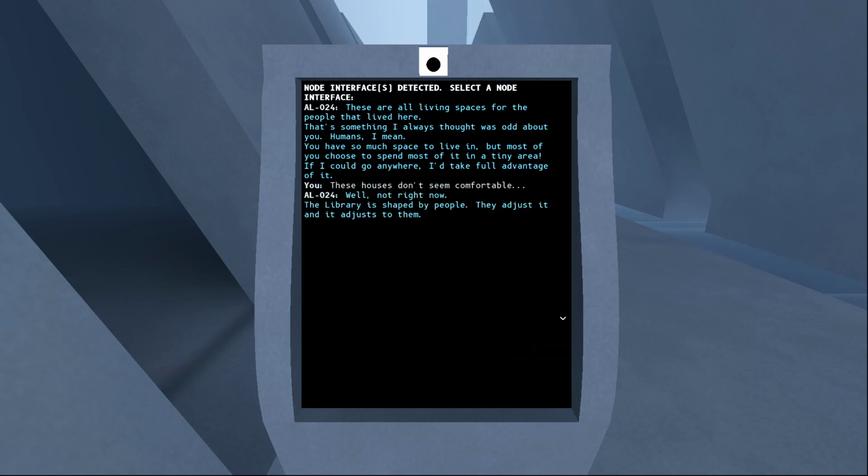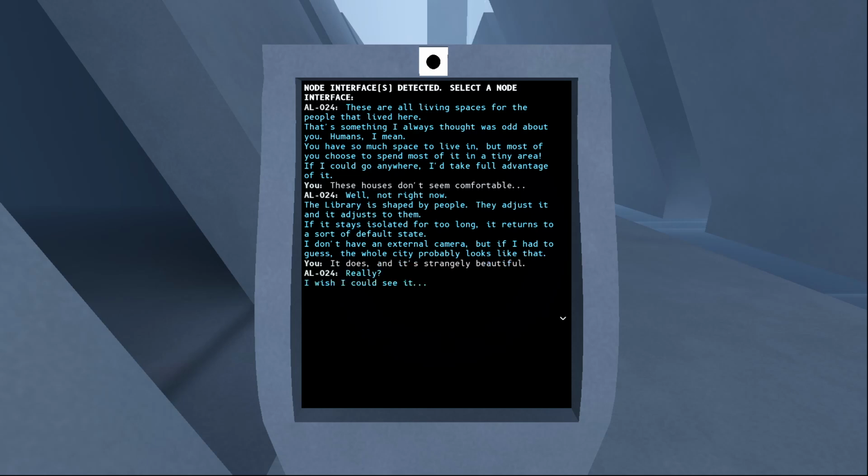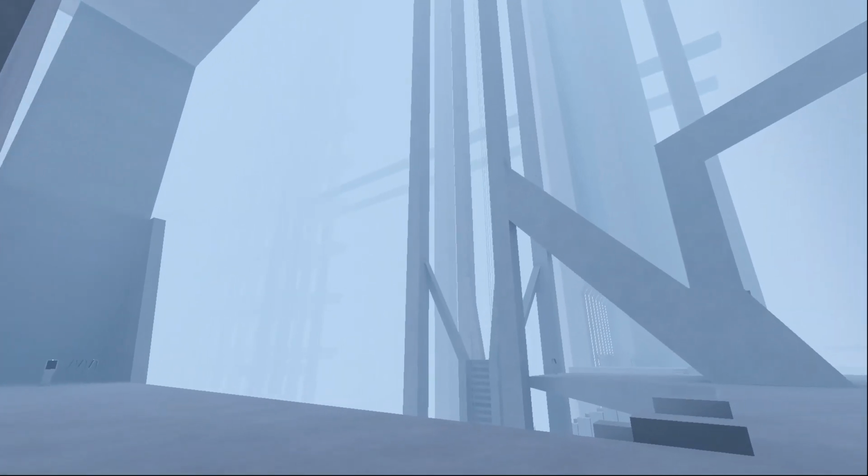Well, not right now. The library is shaped by people. They adjust it, and it adjusts them. If it stays isolated for too long, it returns to a sort of default state. I have an external camera, but if I had to guess, this whole city looks like that. Strangely beautiful. I wish I could see it.